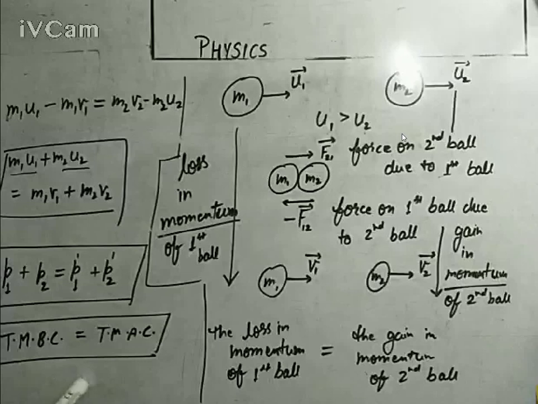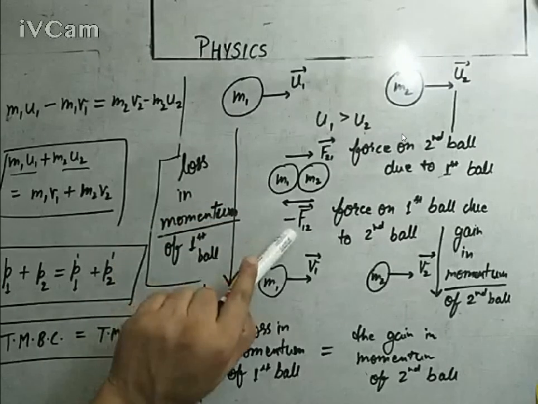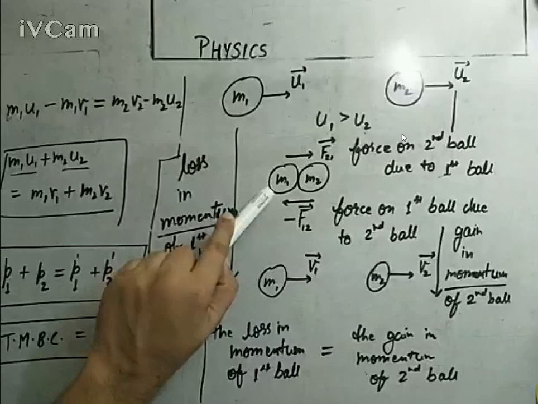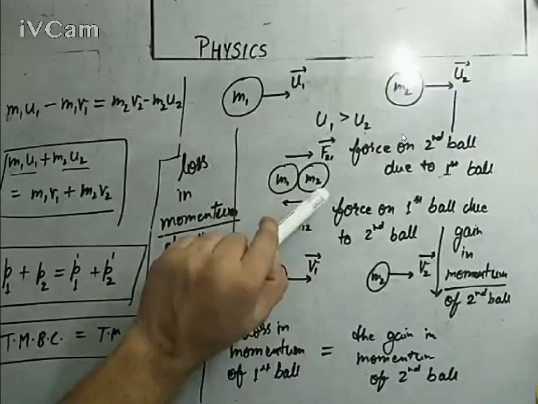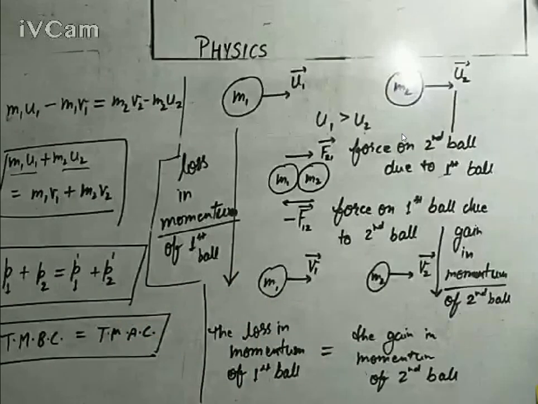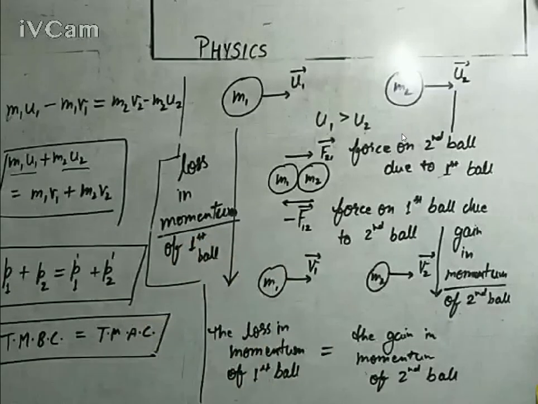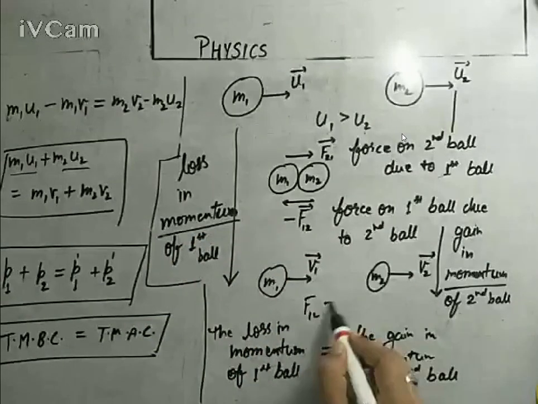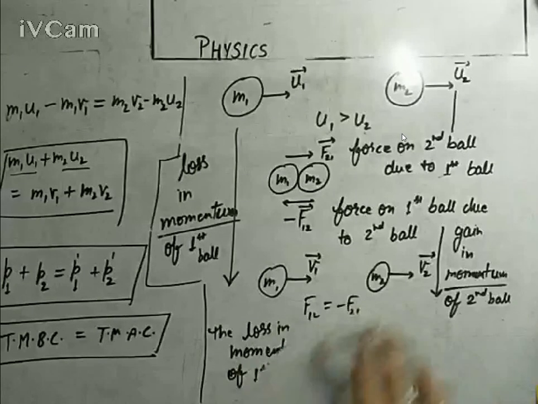We will utilize this law of conservation of linear momentum for the justification of the action reaction law, which means for every action there is an equal and opposite reaction. If the first ball exerts a force on the second ball, treated as an action, the second ball will exert a reaction on the first ball. We need to prove that F12 equals minus F21, or F21 equals minus F12. We can prove it with the help of the law of conservation of linear momentum. How? Let me tell you.